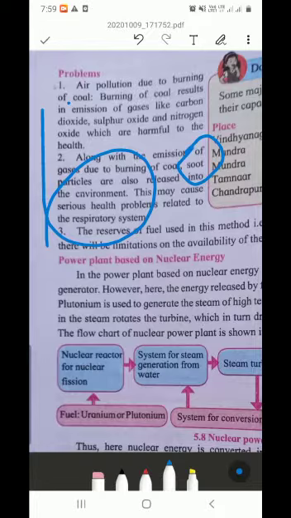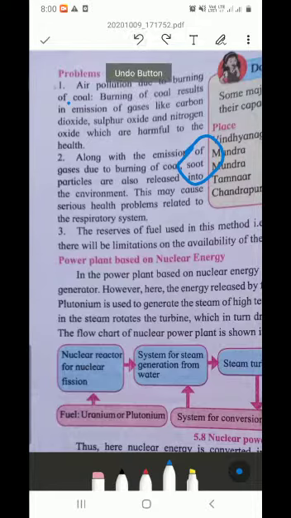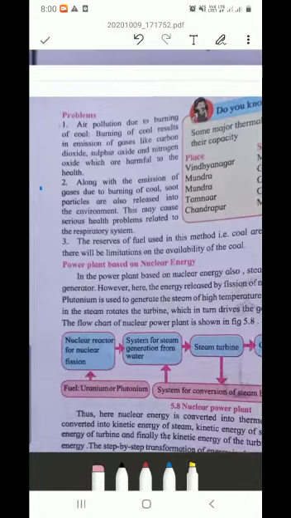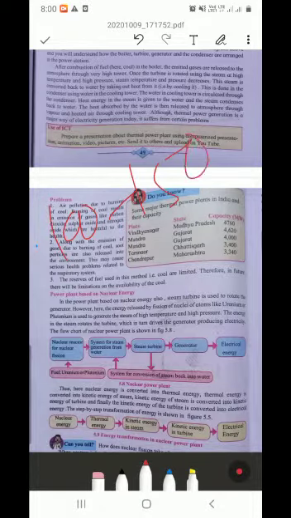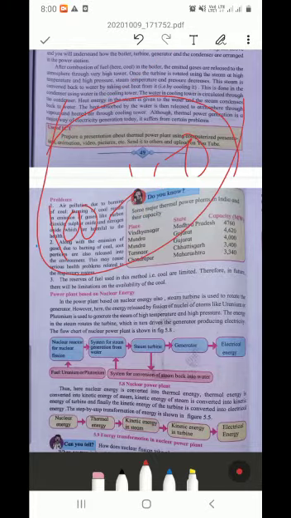Okay, the reserves of fuel used in this method, that is coal, are limited. Therefore in future there will be limitations on the availability of coal. In the next 100 to 150 years, the coal will totally disappear, or be totally limited, it will end.